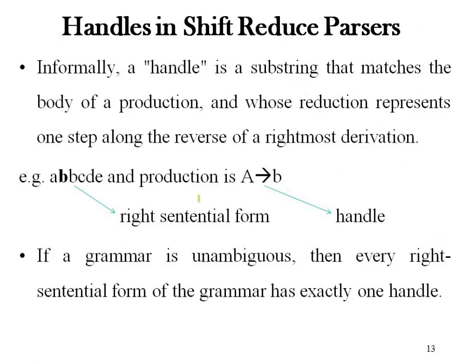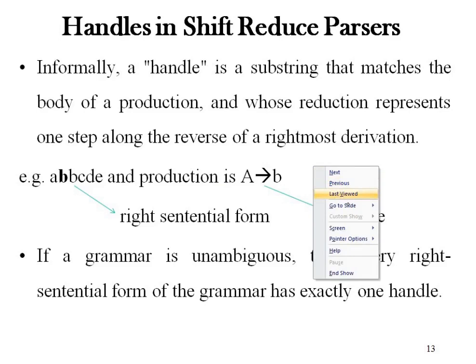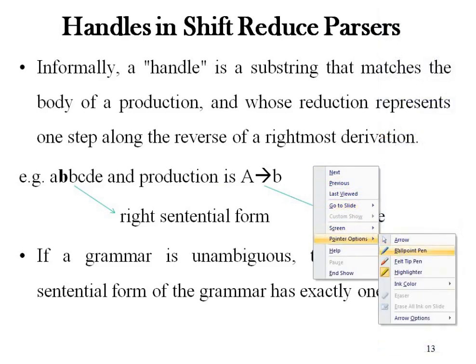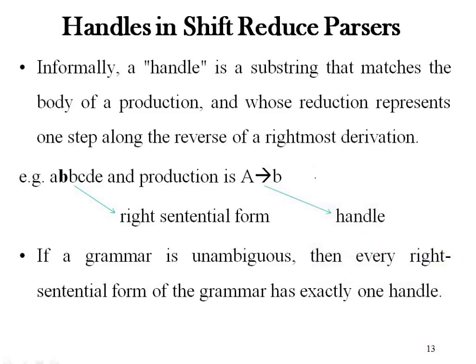Now handle, as I told you, is anything in the RHS which we replace with its corresponding LHS. That is a handle. So a handle is a substring that matches the body of the production and whose reduction represents one step along the reverse of a rightmost derivation. It is a substring which matches the RHS of the production and which we replace with the LHS.